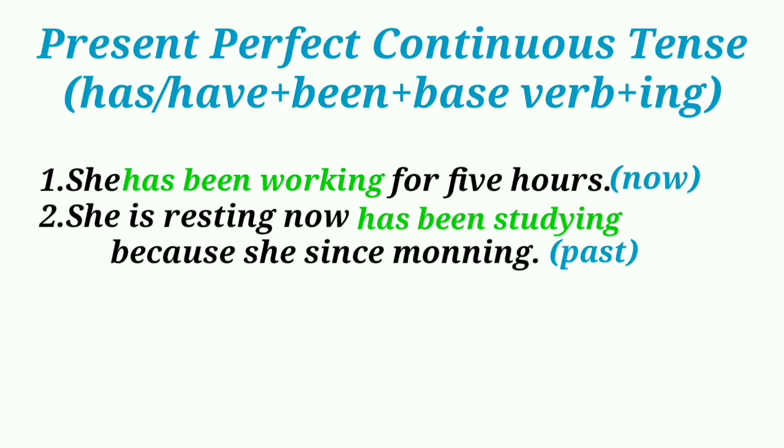To express the present perfect continuous tense, have or has is used, then been, then the base verb ending in ing. To express the negative form, not is used after has or have. To form the interrogative, has or have is used before the subject.